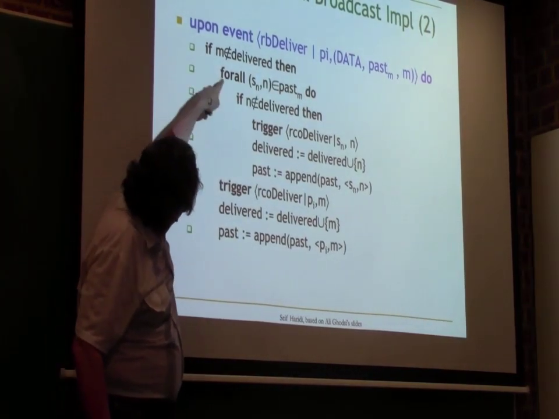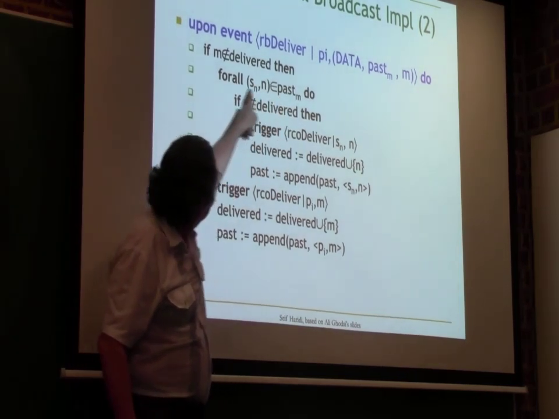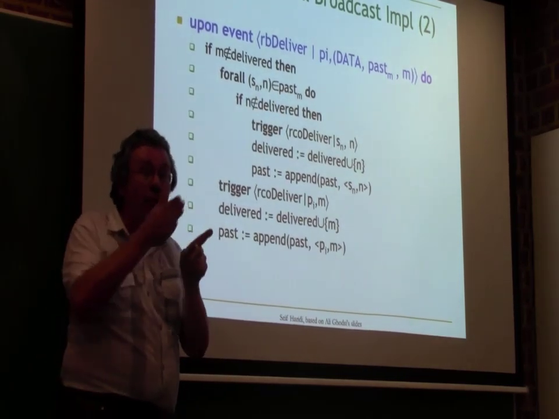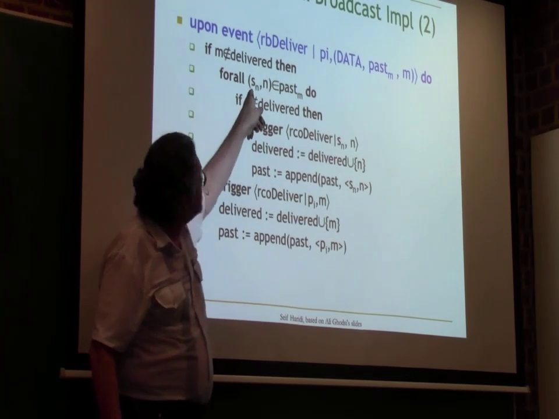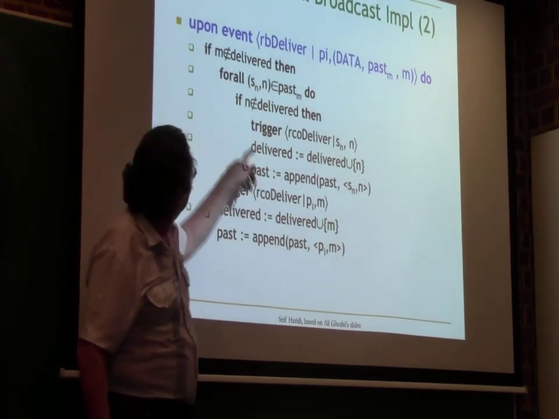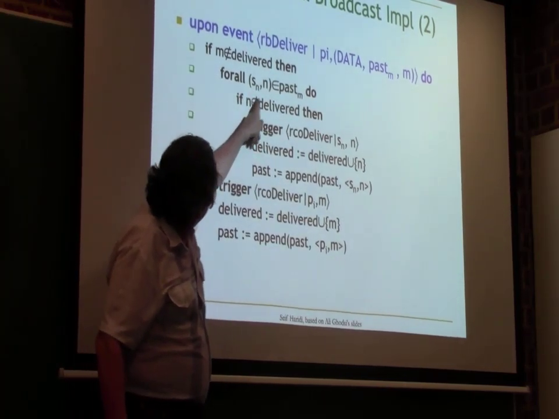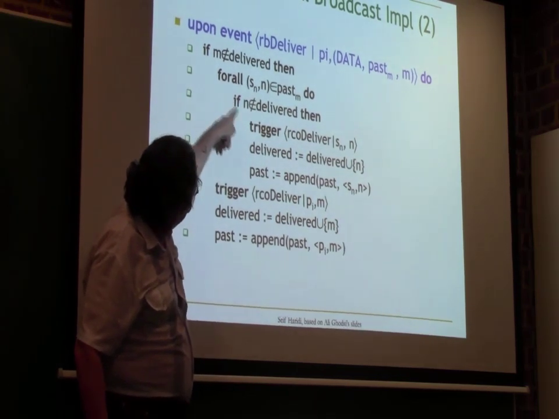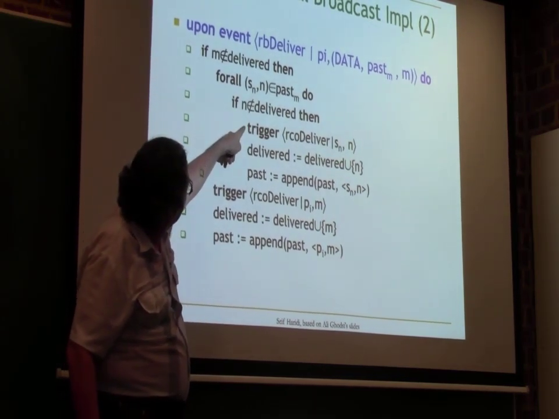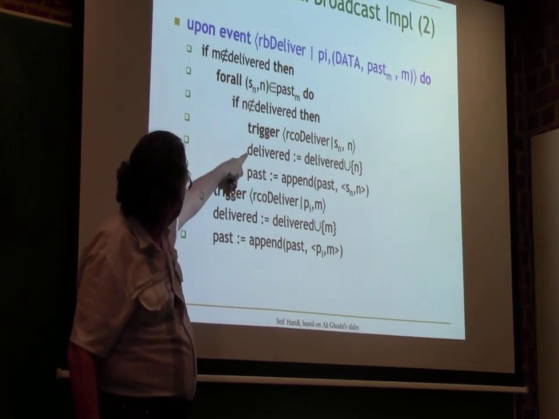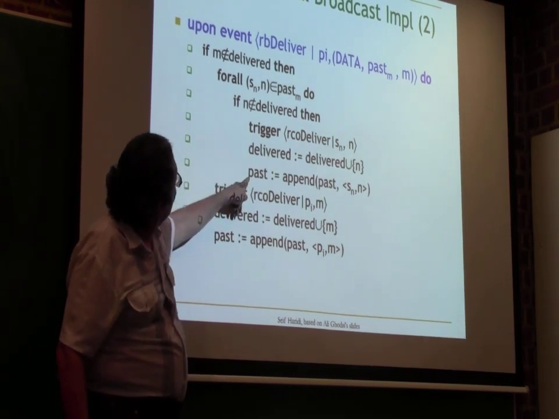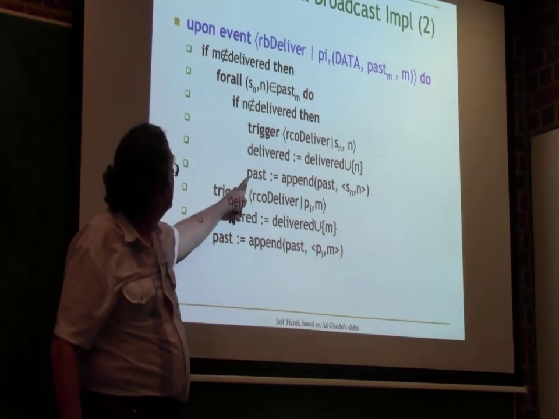And then I look at all the elements in the past, but I do them in order, starting from the oldest to the most recent. For each of these messages N, if it's not delivered yet, I deliver it, I add it to the delivered set, and I add it to the local past.